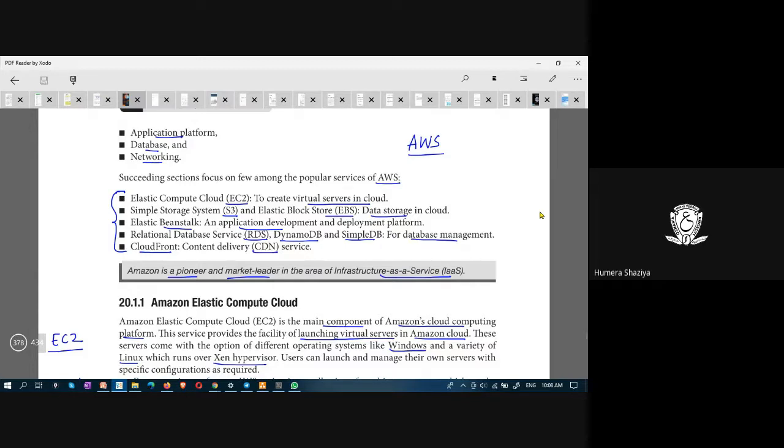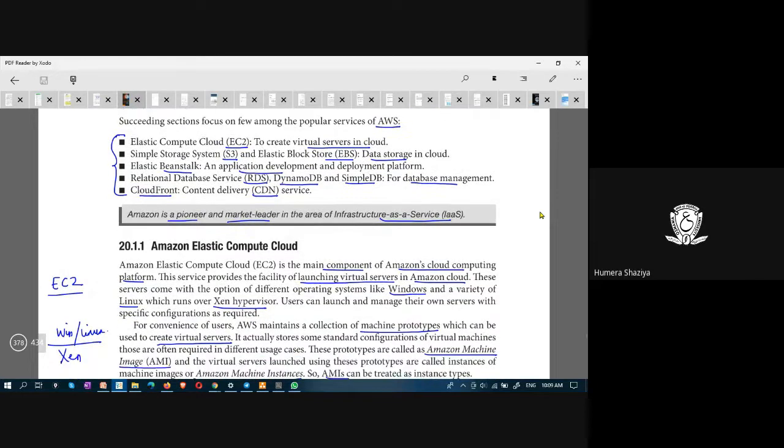for virtual servers, S3, Simple Storage System. There are three S: Simple S, Storage S, System S, so S3, and EBS, Elastic Block Store. These are data storage facilities. Elastic Beanstalk, this is Application Development Service. RDS, Relational Database Service. DynamoDB and SimpleDB. These are database management services. CloudFront Content Delivery Service. These are the names.